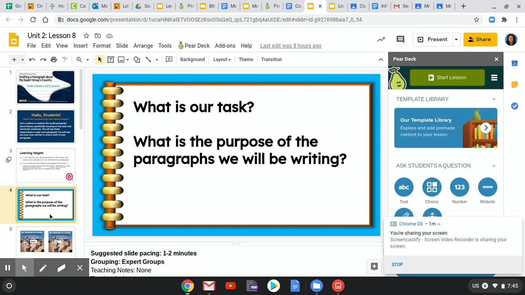All right, so what is our task? What do you think you are being asked to do? And what is the purpose of the paragraph we will be writing? So think about those things. So your task is going to be to write a paragraph. And the purpose of the paragraph we'll be writing is informative. So you will be informing your reader about the challenges your expert group's country has faced and how they overcame them.